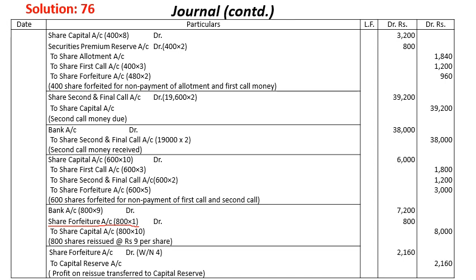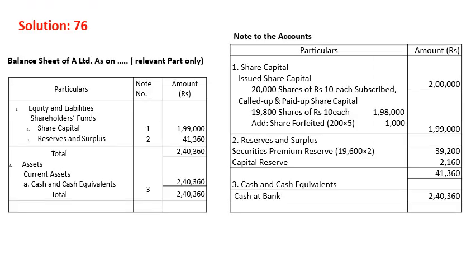Now share forfeiture account debit as per workings number 4 to capital ledger. Make it clear that 2,160 is the net gain after forfeiture and reissue of the share. That is question number 76. We move on to the balance sheet. As per the question, you have to prepare the balance sheet also.